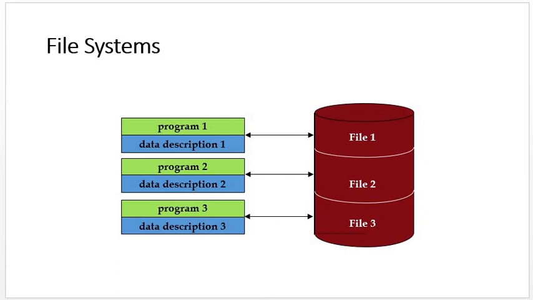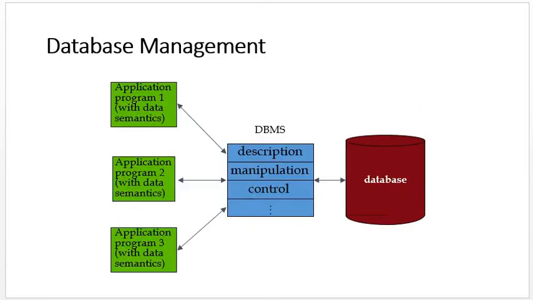To overcome this disadvantage, the database management system comes into the picture. What happens in a database management system? The different application programs with their data are stored in one logical, identical place. In the figure you can see application 1 program with data semantics, application 2, application 3.